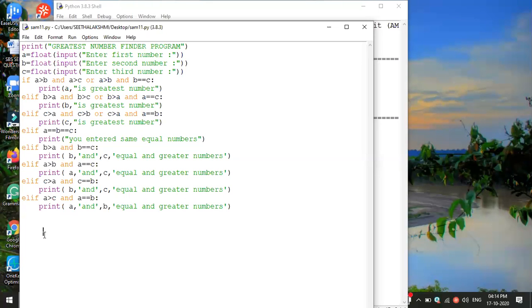This is the program to find the greatest among the three numbers. Okay. So I will give one task to you. Can you make a program to find the smallest among the three numbers? We have to get the three numbers, but instead of greatest, we have to find the smallest among the three numbers. Then you have to send the screenshot. Yes, sir. Everyone wants to send the screenshot.